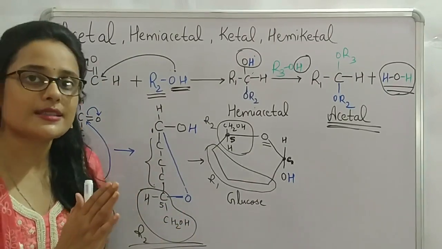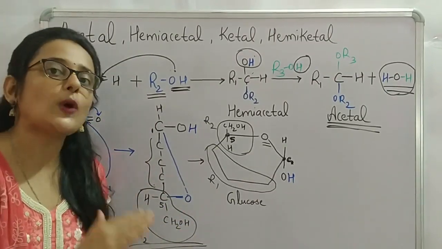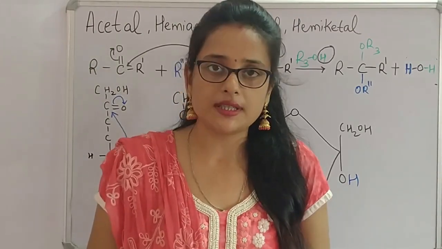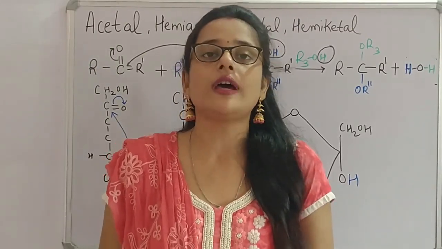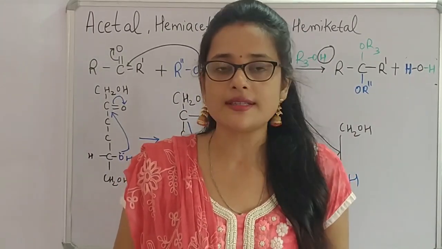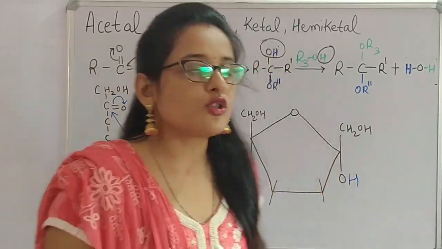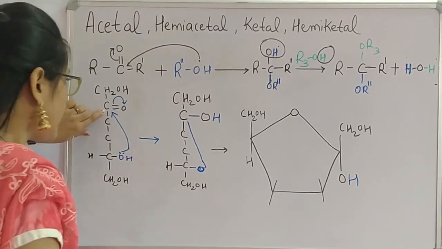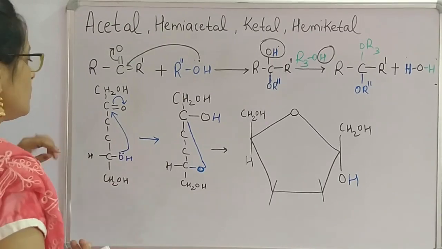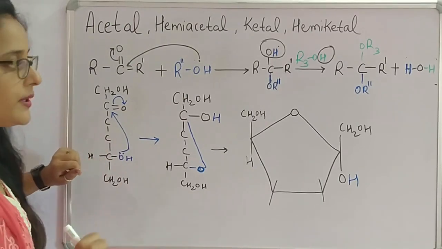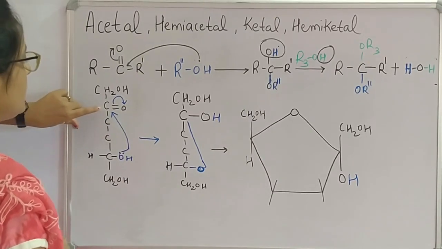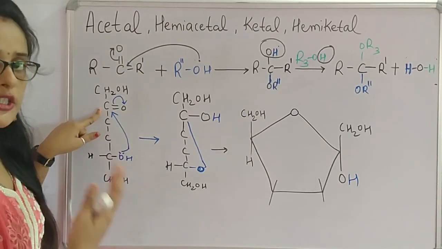Now we will see what is ketal and hemiketal, and why fructose is called a hemiketal. Fructose is called a hemiketal because it contains ketone as the functional group. And as we have seen for glucose, which is called a hemiacetal, in fructose also the ketone carbon interacts with the hydroxyl group of the farthest chiral carbon. Here also the farthest chiral carbon is the fifth carbon, whereas the ketone carbon is located in the second position.